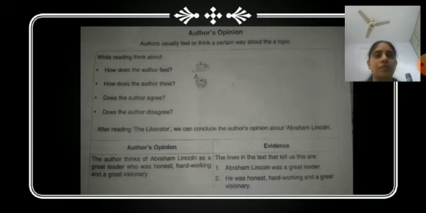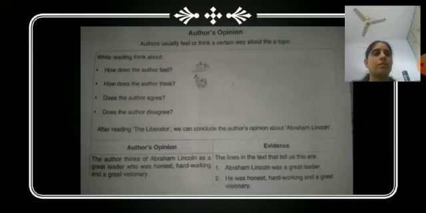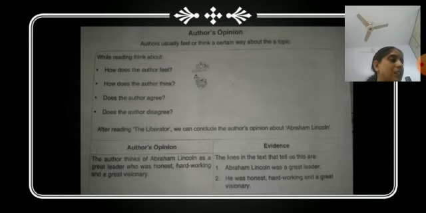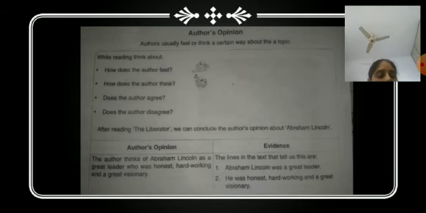Let's check. While reading, think about these certain ways. While you are reading the chapter, you will have to think about these ways to check the author's opinion. What are those ways? How does the author feel?